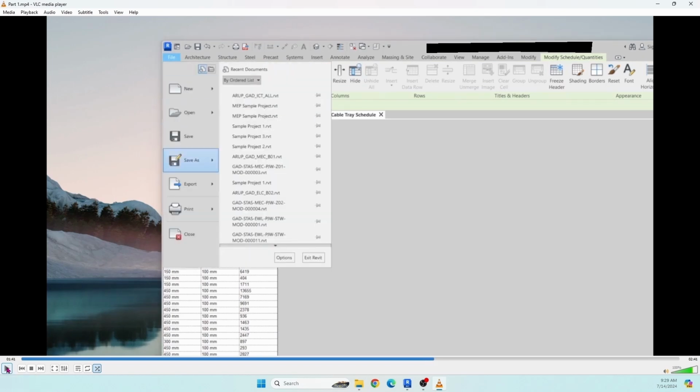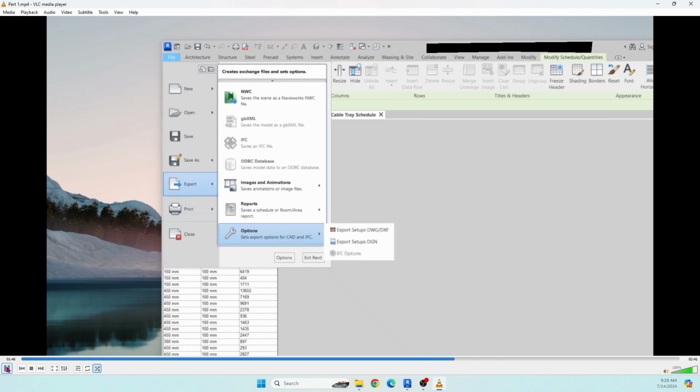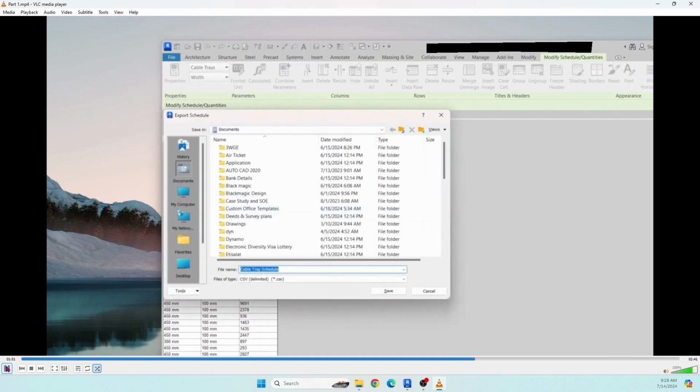Then click File. Then click Export. Then click Reports. Then you will get this drop-down menu. From this drop-down menu, click Schedule. Then you require to select the location to be saved, this CSV file. CSV file means comma separated value file.